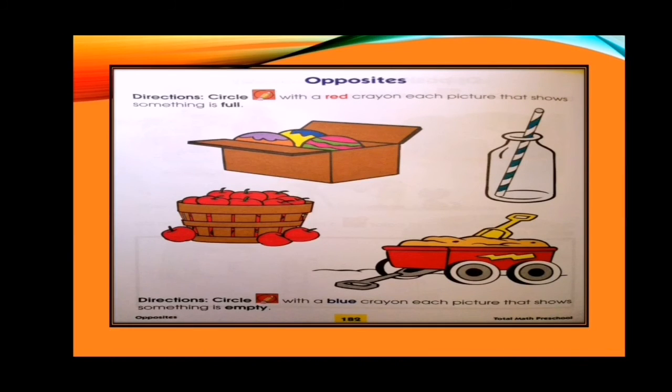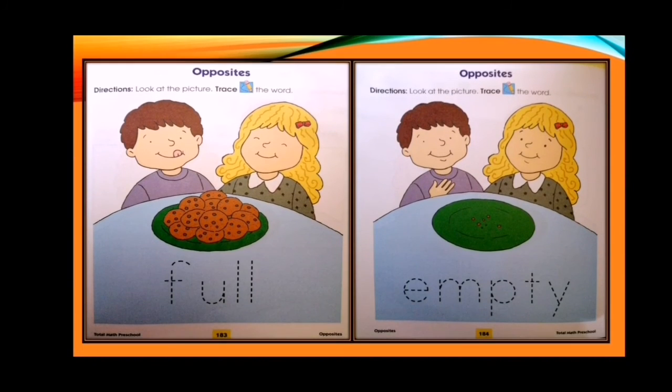For this activity, you are going to need a red and a blue crayon. You are going to circle with a red crayon each picture that shows something is full. And circle with a blue crayon each picture that shows something is empty. For these pages, just trace the opposite words full and empty.